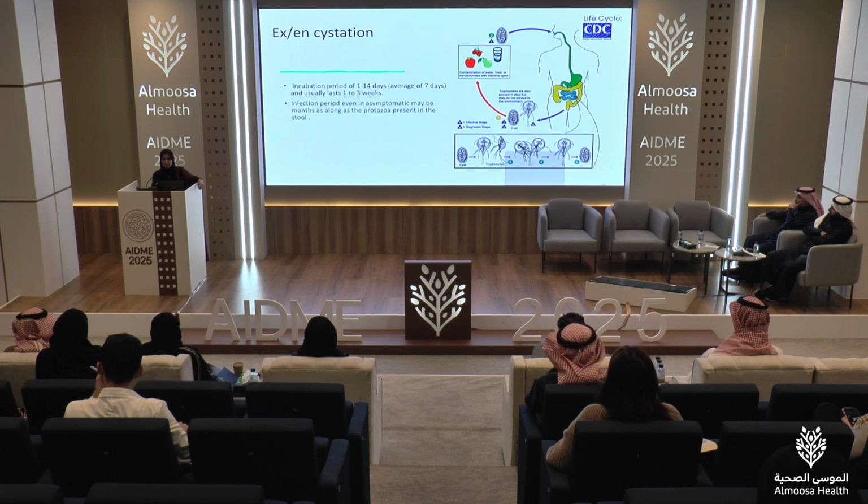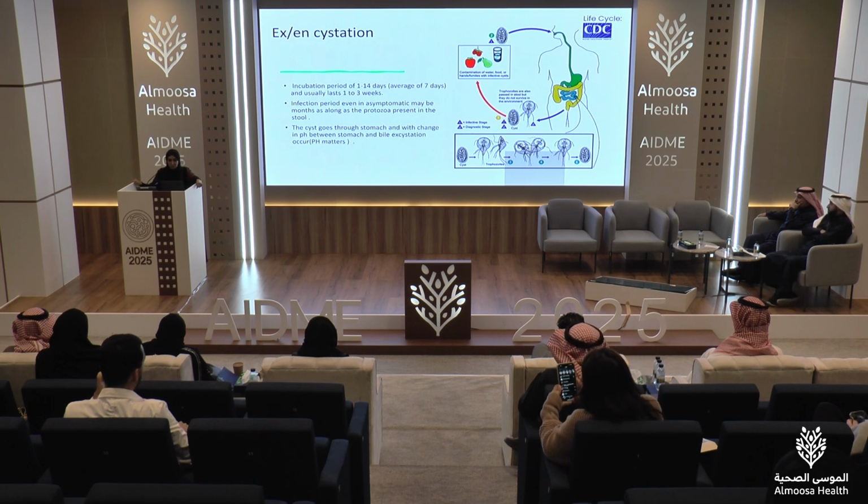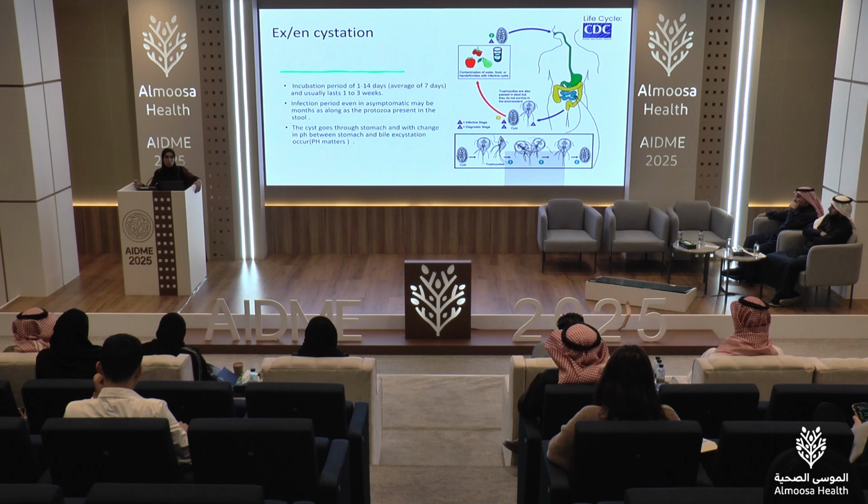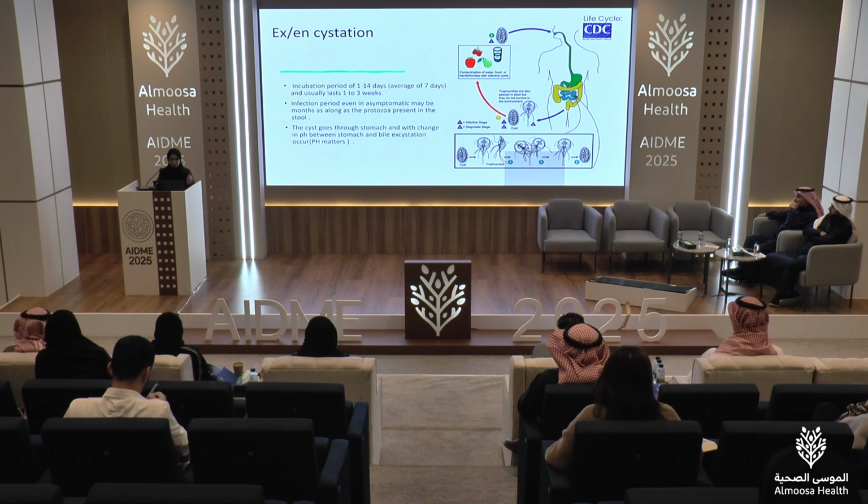The infectious period, even if it is asymptomatic, may be months, as long as the protozoa are present in the stool. The cyst goes through the stomach, and with the change of pH between the stomach and bile, excystation will occur. So pH matters. So what are we doing with PPIs and medications? In the literature, since pH matters, proton pump inhibitors provide more risk of Giardia for patients because they change the pH.